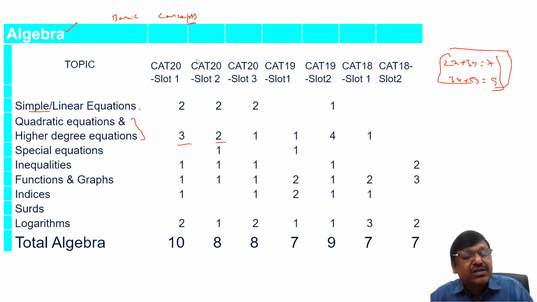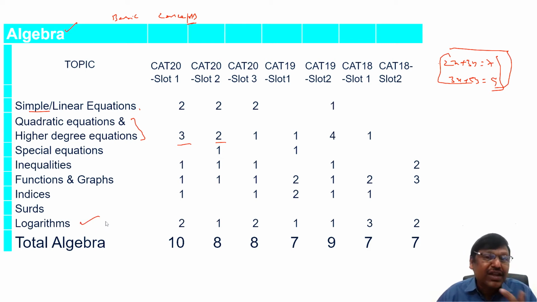Actually, in arithmetic questions the concept is simple, but they try to give you more logic based questions there, right? Logarithms, for example, if you look at logarithms, in the last 3 years they are giving questions regularly there. And those 10 basic formulae of logarithm, like you learn, like log mn is equal to log m plus log n kind of stuff, you can solve questions on logarithms with those basic 10 rules. Similarly, indices, there are some basic 7-8 rules like a power m into a power n is a power m plus n kind of stuff. Those basic rules, if you learn, you can solve the questions there.